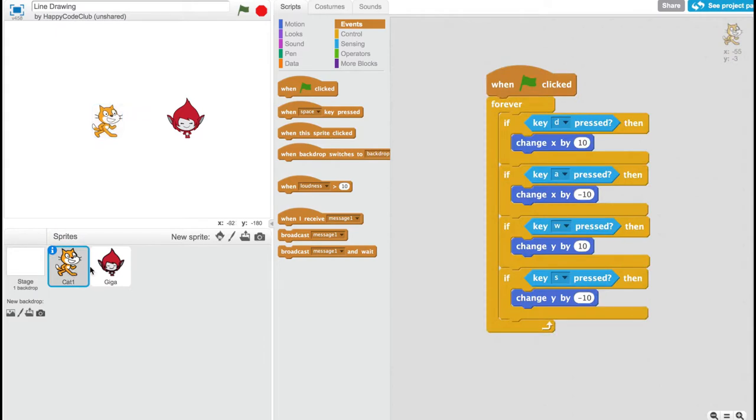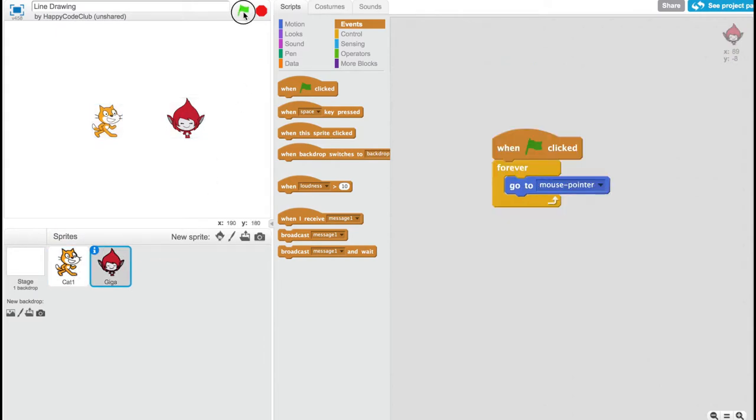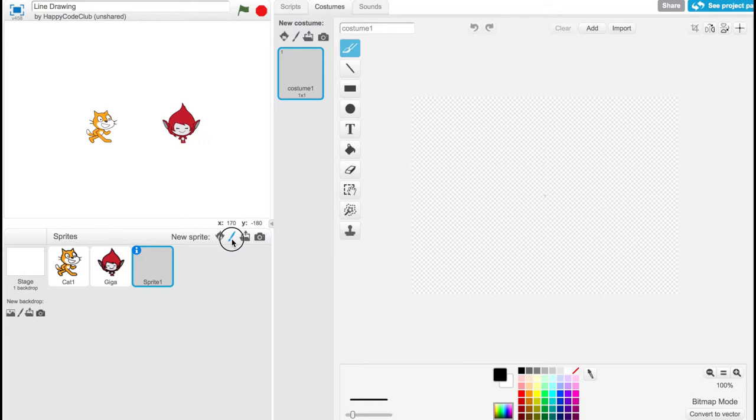In this example project, I've laid out two sprites to move around on the screen, one with the WASD keys and the other with the mouse. To start, we'll create a new blank sprite. We won't need a graphic on this sprite because it will be creating a line graphic for us.